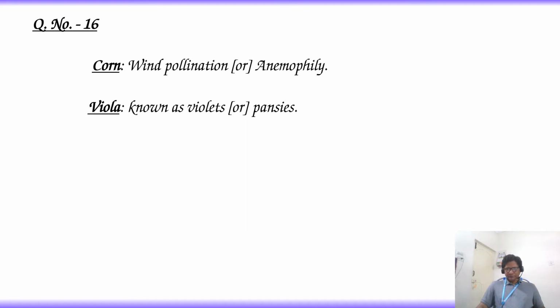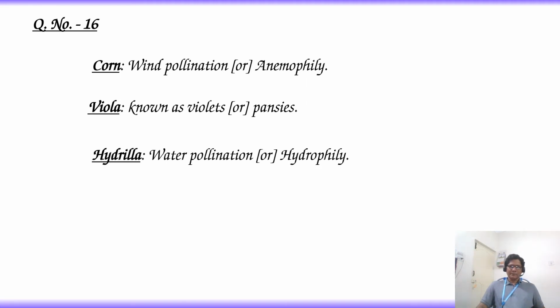Viola. It is also known as violets or pansies. Common pansy it is, and it is poisonous. Hydrilla. It is a hydrophyte, and pollination occurs through water pollination or hydrophily.